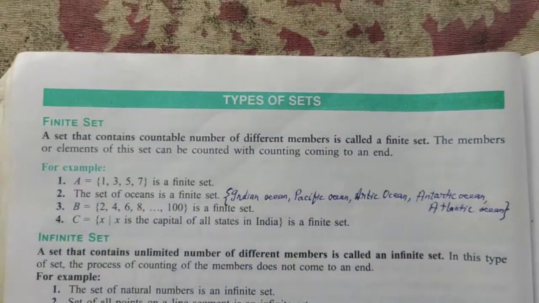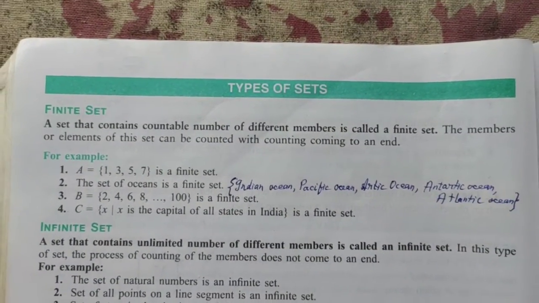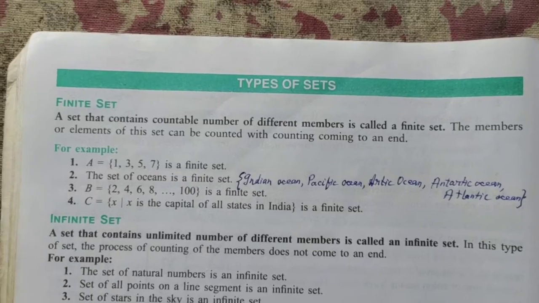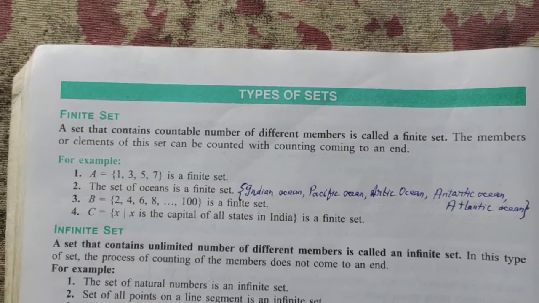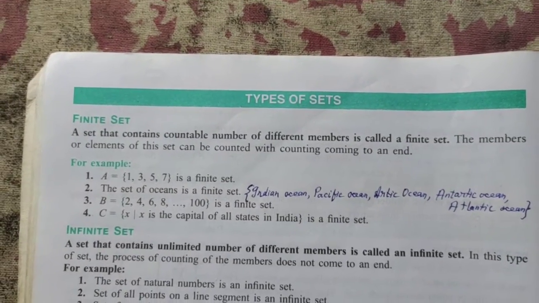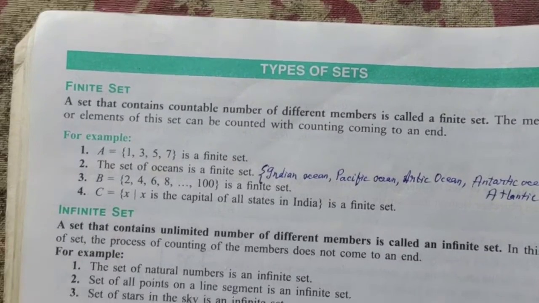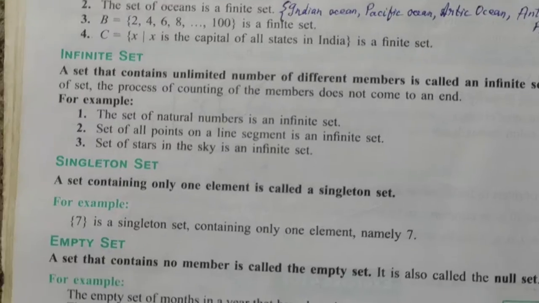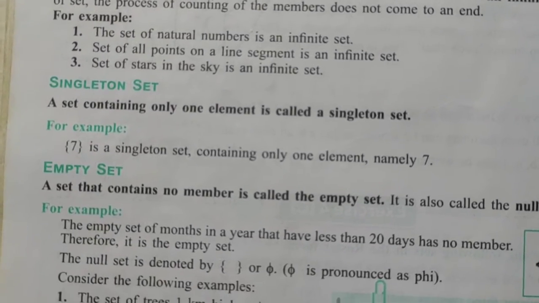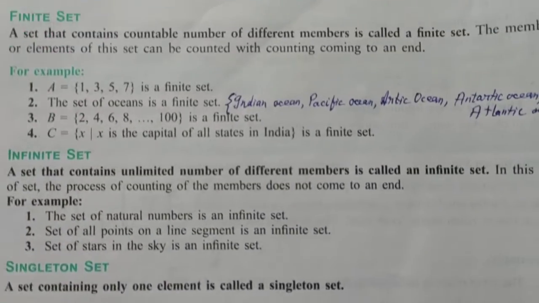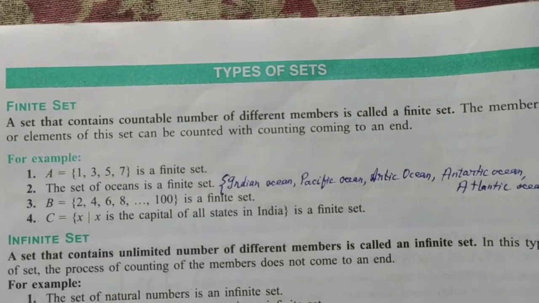Hello students, today we will start in the chapter sets, types of sets. Now there are four types of sets given in your book: finite set, infinite set, singleton set and empty set. And let us discuss them one by one.